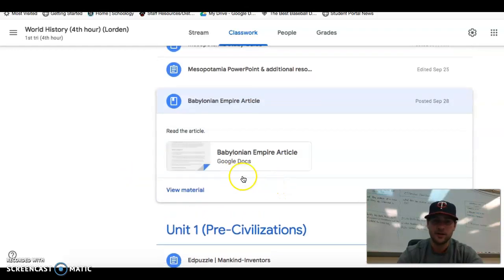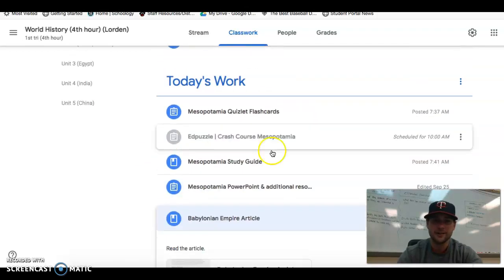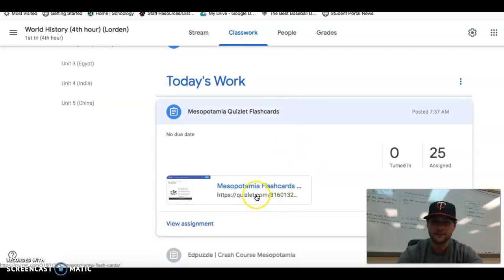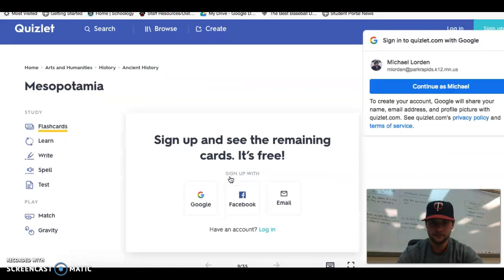For you people that were in class yesterday, read the Babylonian Empire article. It covers both times they're in charge. It covers the first time and obviously the Neo-Babylonian Empire, so take a look at that. And then I threw on some flashcards for you guys if you want to do some quick memorization on stuff.